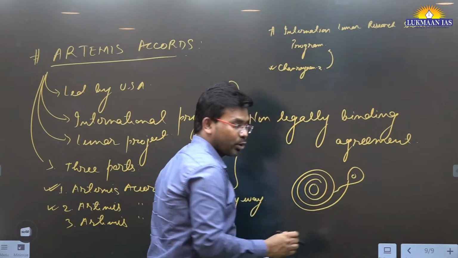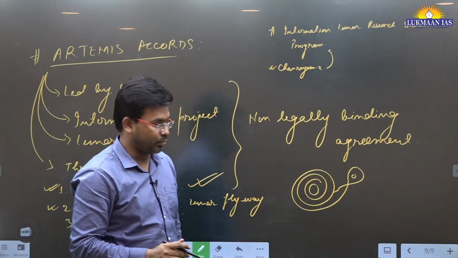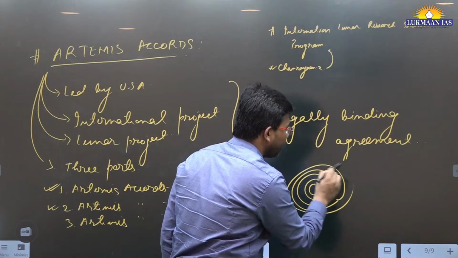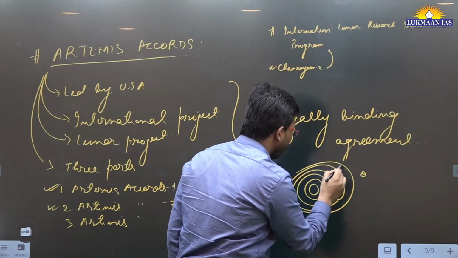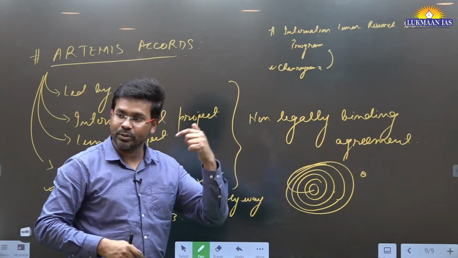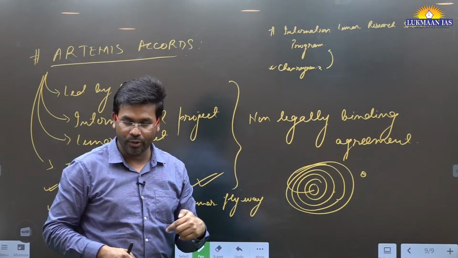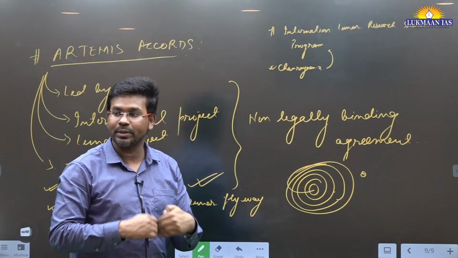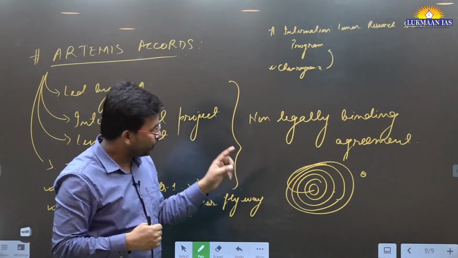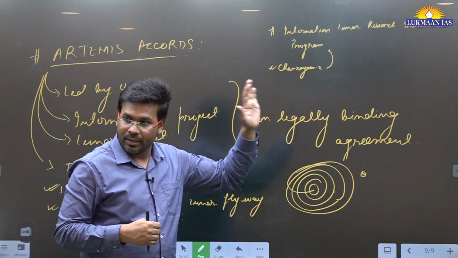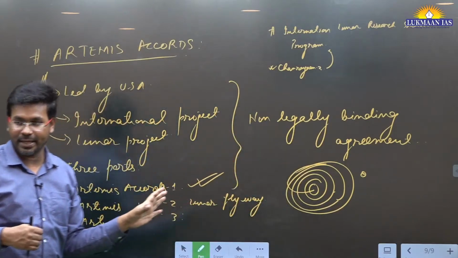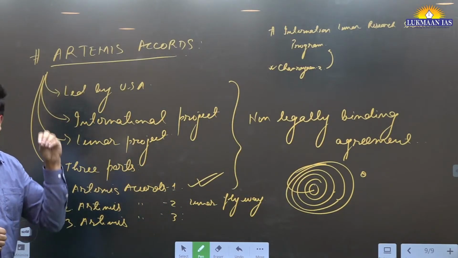but it's not going to land on the surface of the moon. We are going to send it to an orbit very near to the moon, and then bring the human beings back to the Earth. It is just going to fly near the moon and come back, technically checking whether we will be able to land or not. We will just pass by it. We will not land on it.